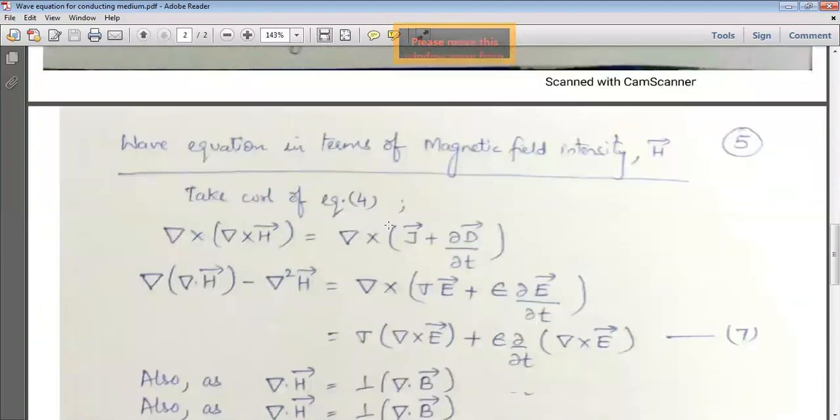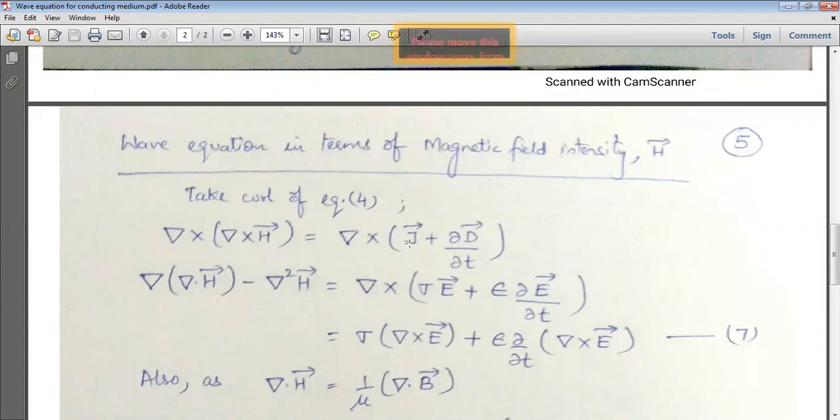So see here, now the wave equation in terms of magnetic field intensity, that is the H vector, taking the curl of equation number 4, it comes out to be del cross H vector is equal to del cross J vector plus curly D by curly T. Now applying the identity on this left hand side, it can be written as del into del dot H vector minus del square H vector. So this is the identity, that is equal to del cross, what is J, that is sigma into E. Just put down the formulas for J and D vector.